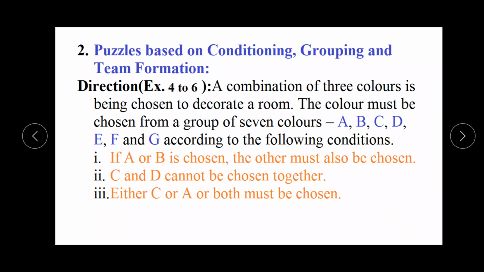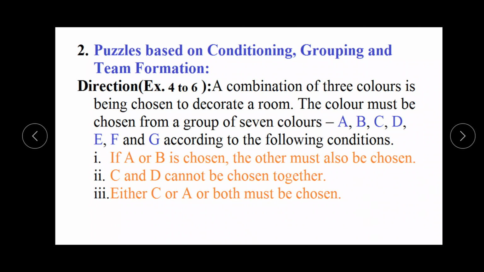In the conditions it is given that you can make a group of these 5 or 3, you can make a group of 2 or 3 on the basis of these conditions. These are the conditions which we have to follow. So in this, first we will check a combination of three colors, the information about the colors being chosen to decorate a room.